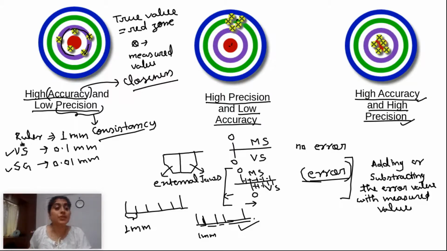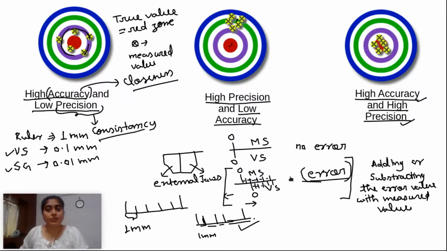But it doesn't mean the ruler doesn't have good precision. For its 1 mm limit, it has good precision within that limit. You can say good, better, best, because it's more precise. Up to 0.01 mm you can measure, so that's why it's more precise, but it doesn't mean the other is bad. There is no word of bad. It's good, better, best, like that. The more precise you go, but the ruler also has good precision. If its precision is not correct, then you cannot use this type of instrument.